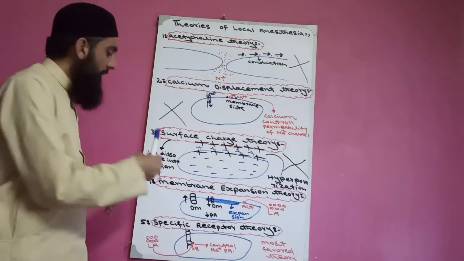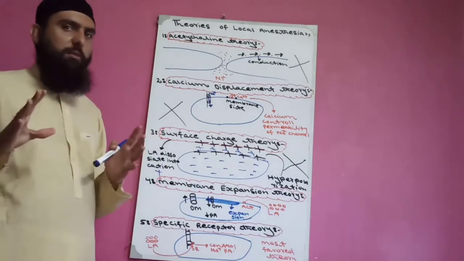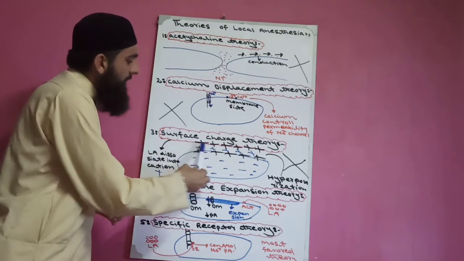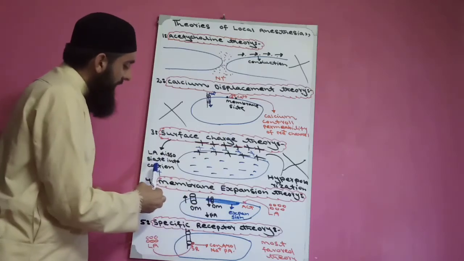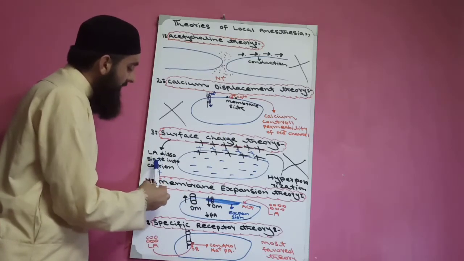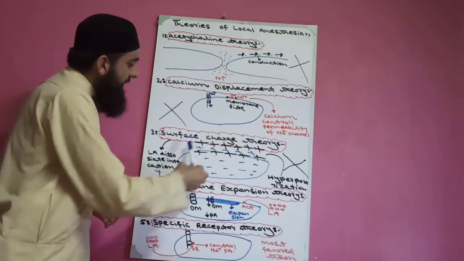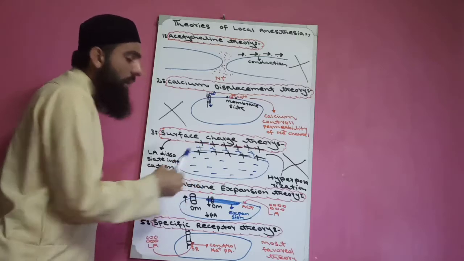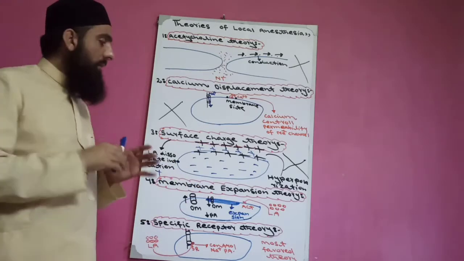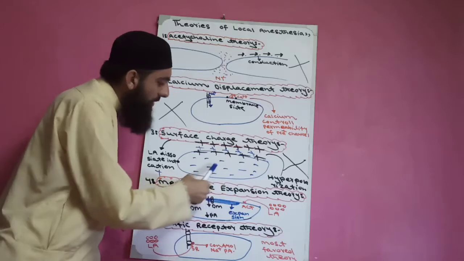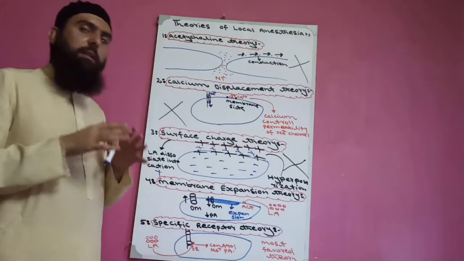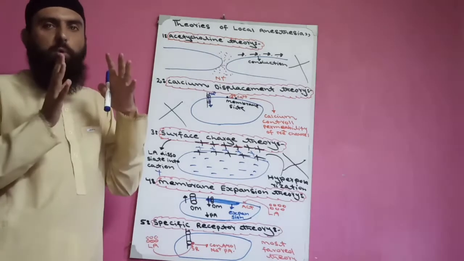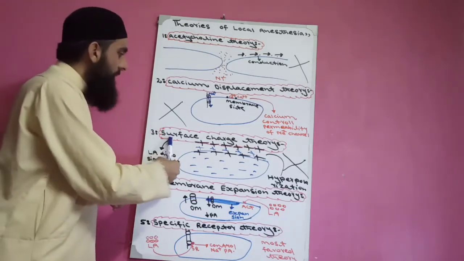This theory states that local anesthetic causes hyperpolarization, meaning inside is more negative, but outside positive ion is present. But when local anesthetic dissociates to make cations, and these cations also accumulate on the surface, the positive pole increases. The positive pole increases and the negative pole is already increased. Meaning the positive and negative poles both increase, meaning hyperpolarization. This is the surface charge theory.